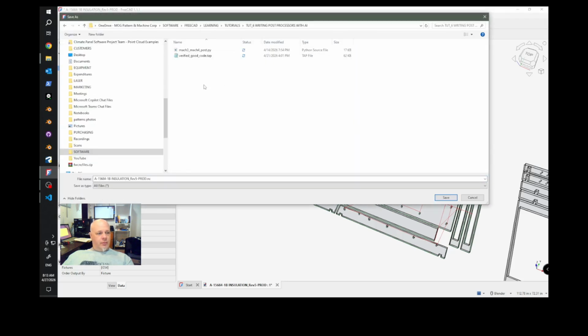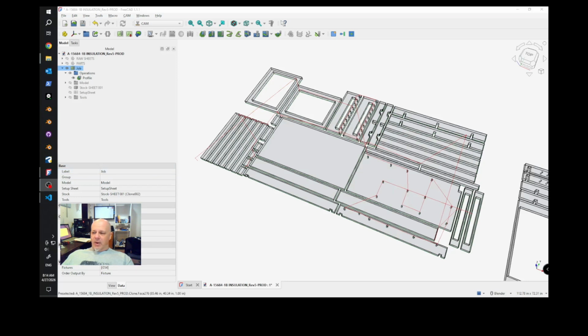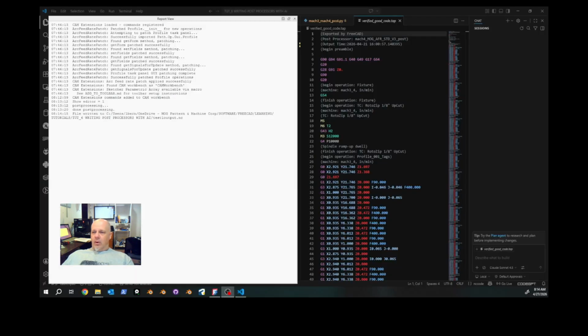Select the folder where you want to output this program. Rename it whatever you want to rename it. I'm going to do test 1 output. And I notice that it's a .nc file. I'm going to click save. Now I'm going to switch back over to code.